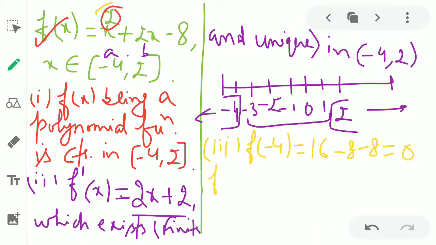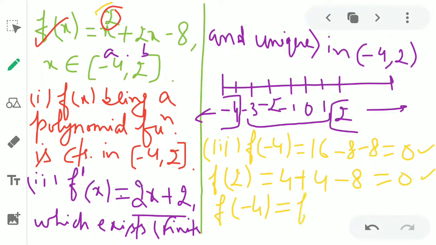Similarly, if we take f at 2, what do we get? 2 squared is 4, plus 2 into 2, which is 4, minus 8, it is equal to 0. So dear students, look at these two values. f of -4 is 0, f of 2 is 0, that's why we can say that f of -4 is equal to f of 2.